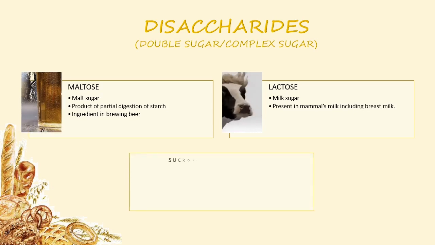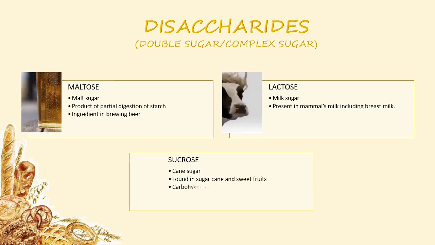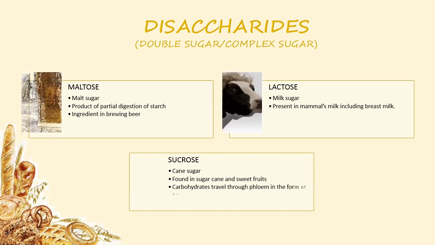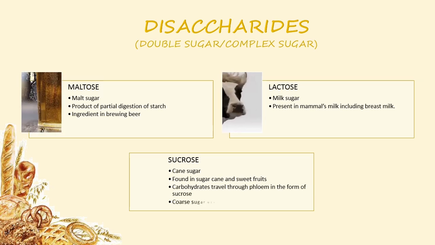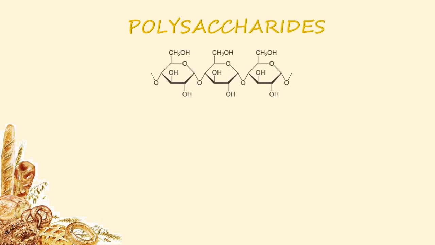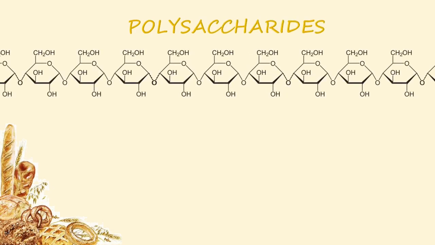Lastly is sucrose, which is cane sugar. As the name suggests, it is found in sugar canes and sweet fruits. Besides that, carbohydrates travel through phloem in the form of sucrose, and coarse sugar made up from sucrose is used as sweeteners. To end this carbful journey, we have polysaccharides, which can reach up to hundreds or thousands of linked monosaccharides,